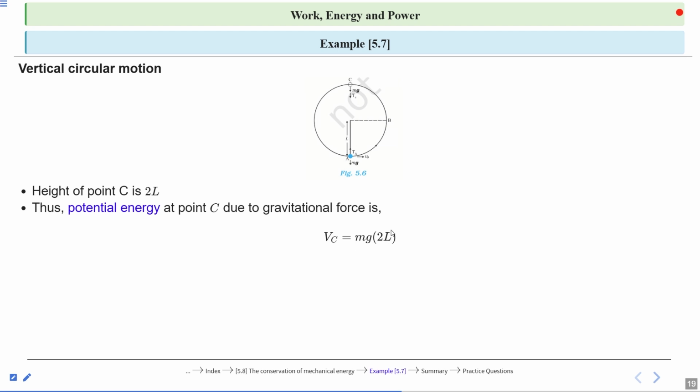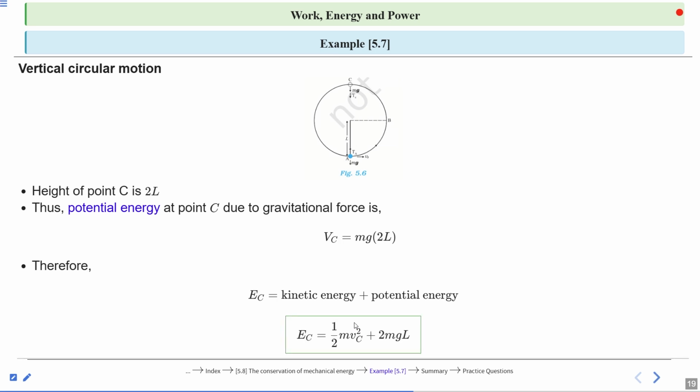We know the formula of the potential energy is mgh, so it will be mg 2L. Therefore, the total energy at point C is kinetic energy plus potential energy: half m Vc square plus 2mgL. So this is the total energy at point C.